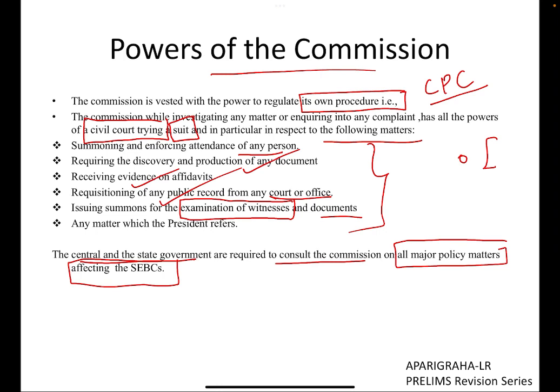It is saying that if a state government is including any community into the state list of backward classes, then it has to consult the commission, which we will later see is not the case. This line has been picked from Article 338B clause 9.